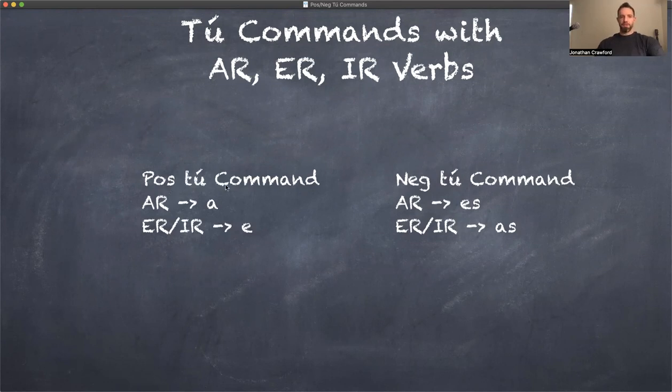If it's a positive tú command, the AR ending of the verb will simply go to A. If it's an ER or an IR verb, then it goes to E. However, if it's a negative tú command, the AR verbs go to ES, and the ER and the IR verbs go to AS.